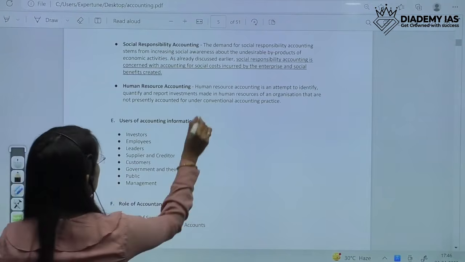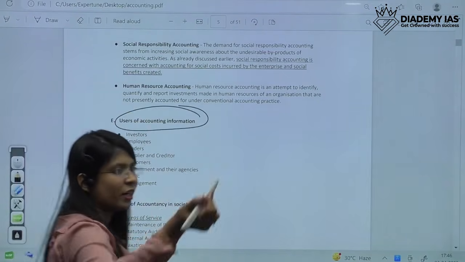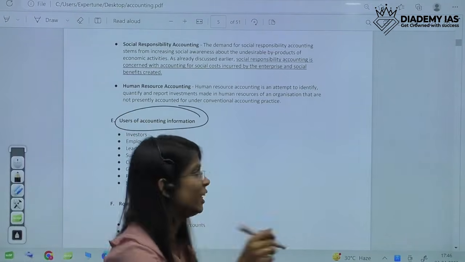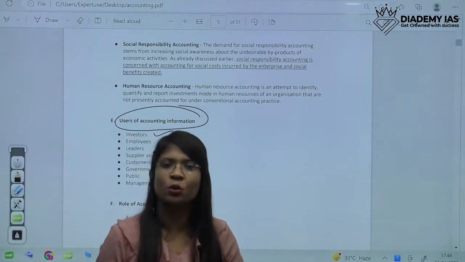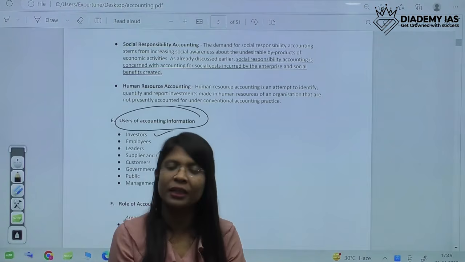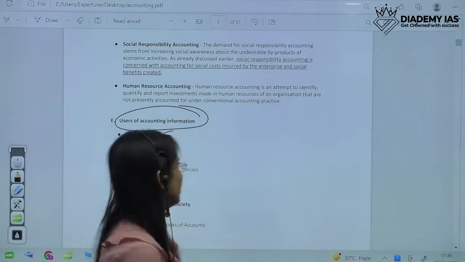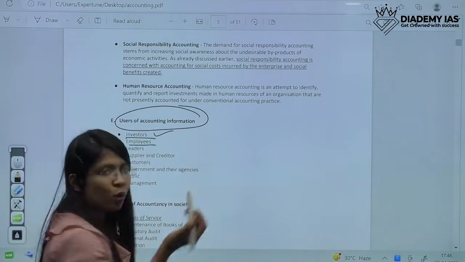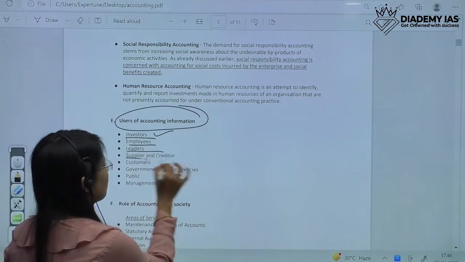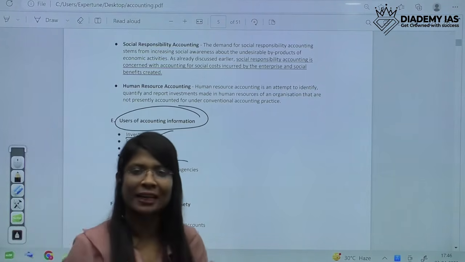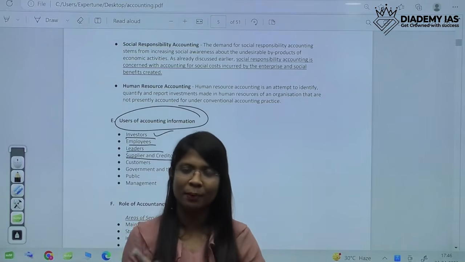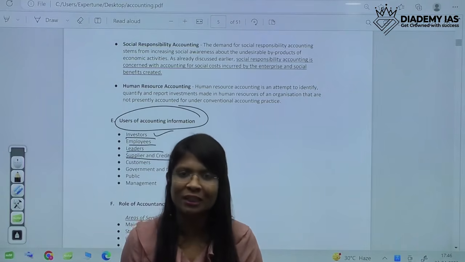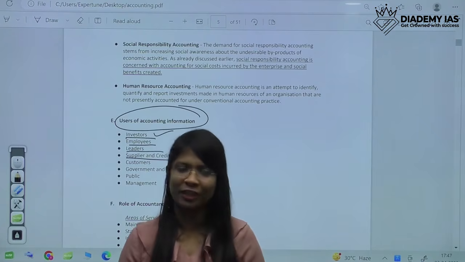Next is, as we have discussed, users of accounting information. We have already discussed it, but now we will discuss it in detail. Who are the users? First of all, investors. Whosoever is investing in any company needs to know the financial position of a company. So investors, employees will also be concerned, leaders, suppliers and creditors. Whosoever is supplying any goods to the company will always be interested because they have to take their money back. They have to get their dues clear. So they have to know the financial position of a company.